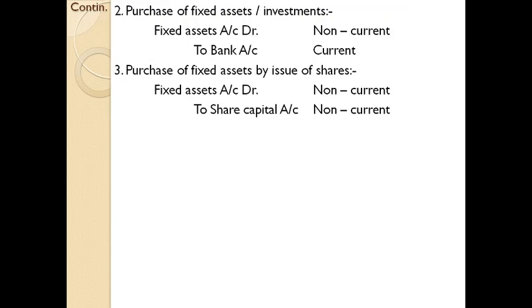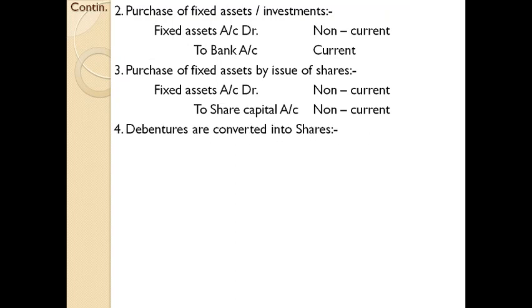Does this transaction lead to a change in fund or change in working capital? In this case, the two accounts affected are non-current items in the balance sheet. There is no change in working capital because there are no current items in this particular transaction. Therefore, the transaction does not affect the flow of funds. So such a transaction has to be neglected while dealing with fund flow statements.